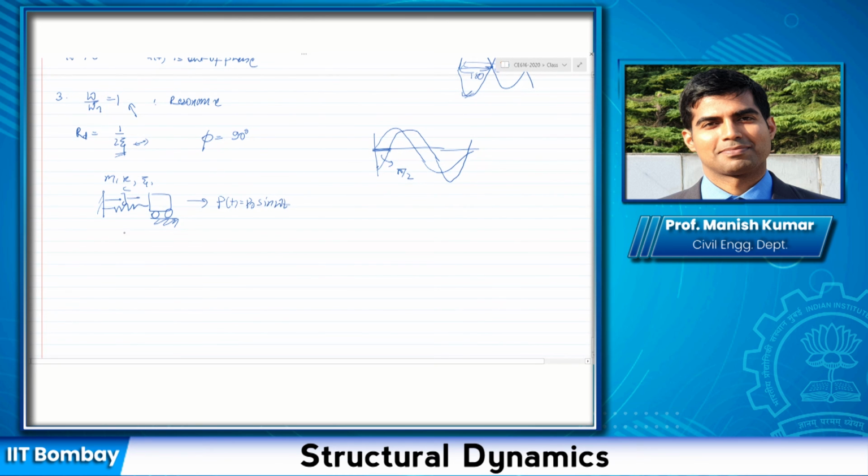The frequency of this one is omega n. So how would this system behave? A qualitative discussion would be based on the value of omega by omega n and the damping ratio. This is a qualitative discussion. Of course, the quantitative discussion we have already done, how to get the response.